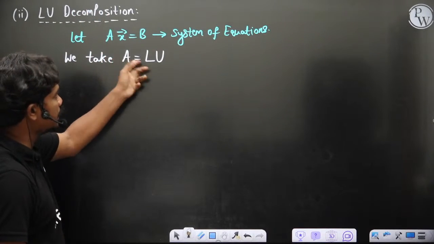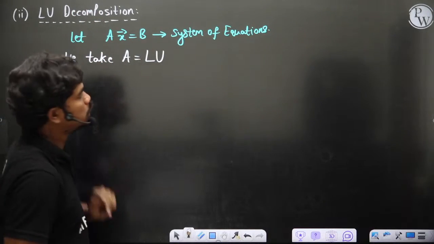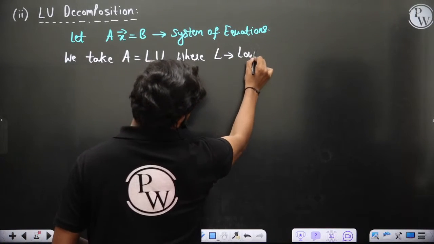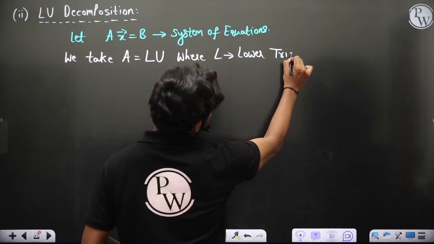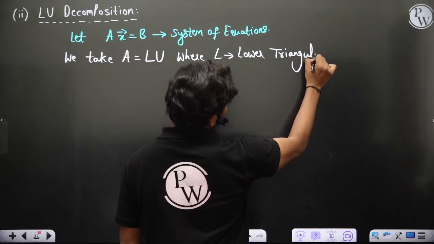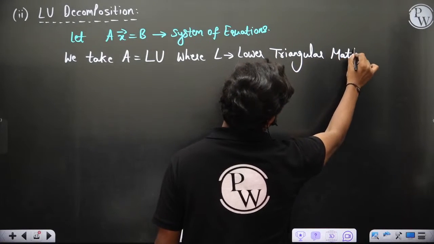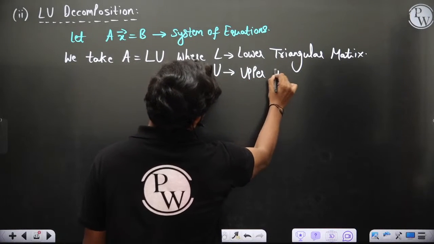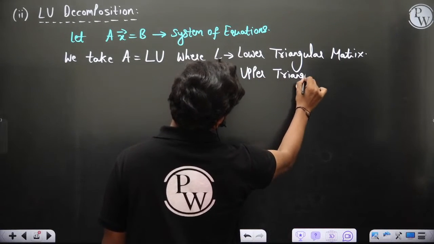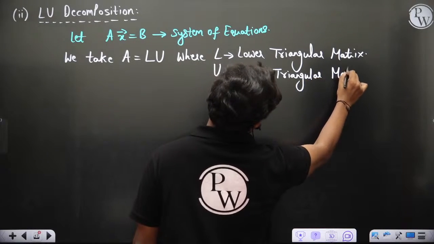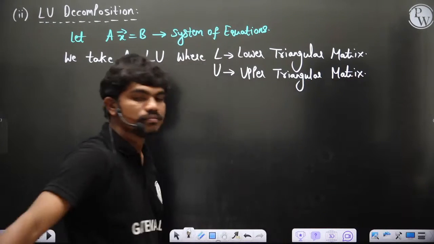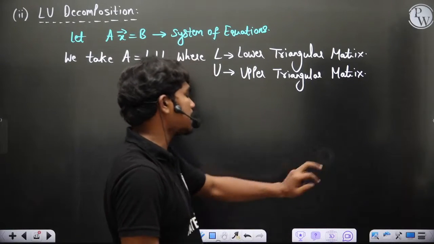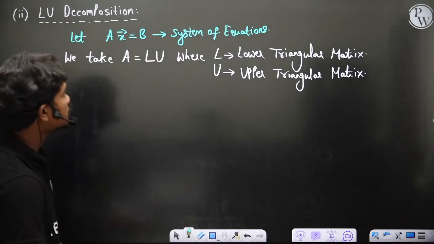We divide this A into two parts, L into U, where L is a lower triangular matrix and U is an upper triangular matrix. So L is lower triangular and U is upper triangular.